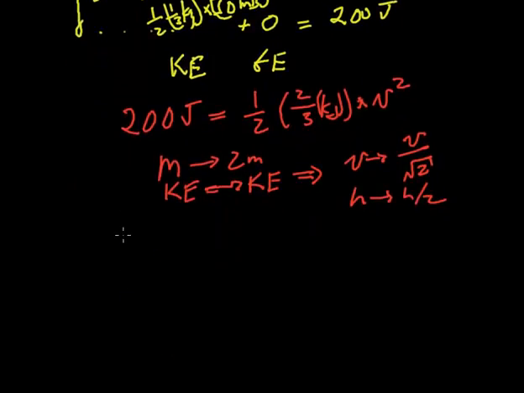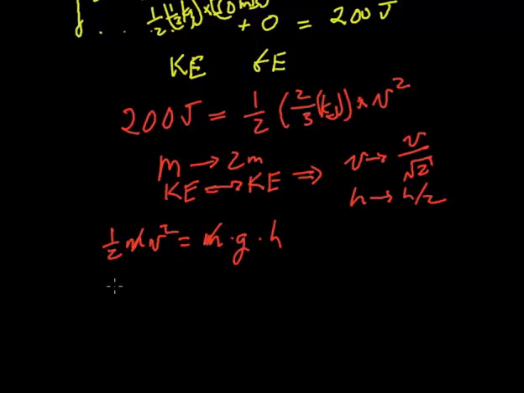You could also do it simply by saying we have 1/2 m v squared equal to m times g times h, where g is 10 meters per second squared, or 10 joules per kilogram meter. That's what that g is. And notice the mass in this case cancels, and then we can get a general equation.